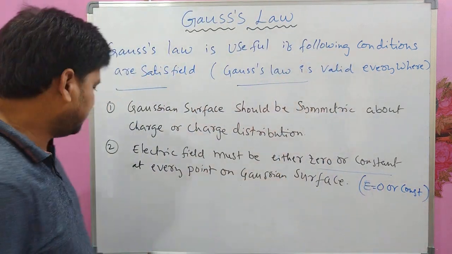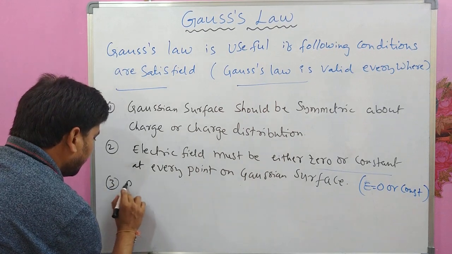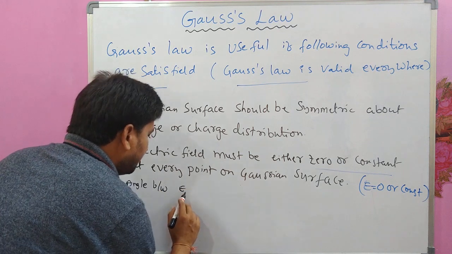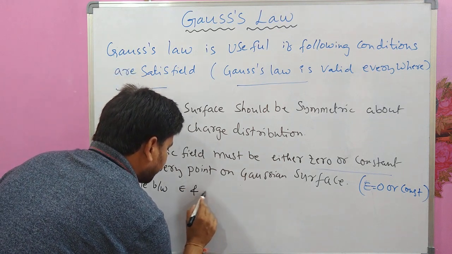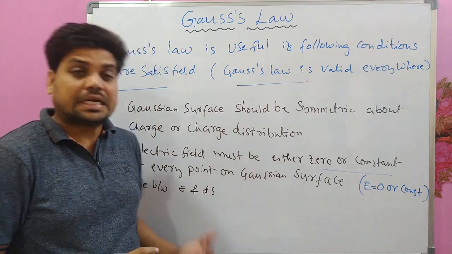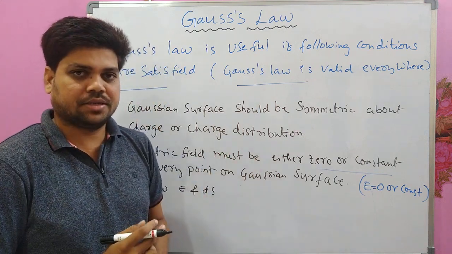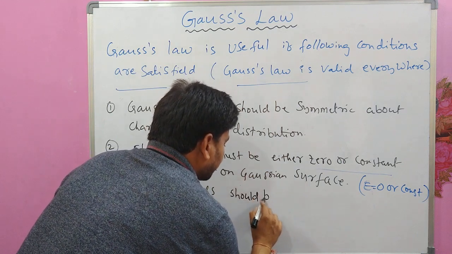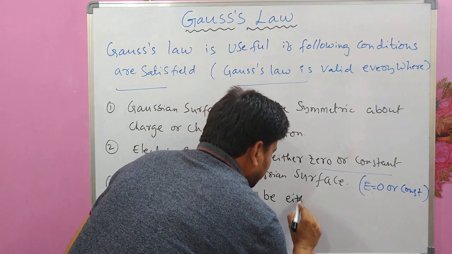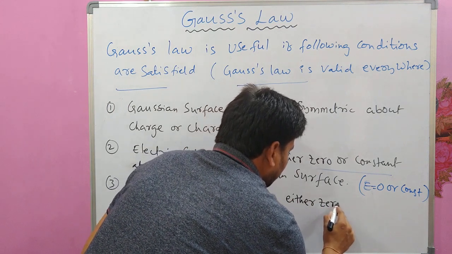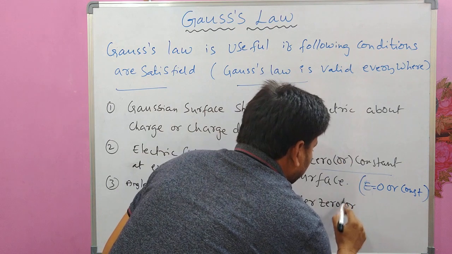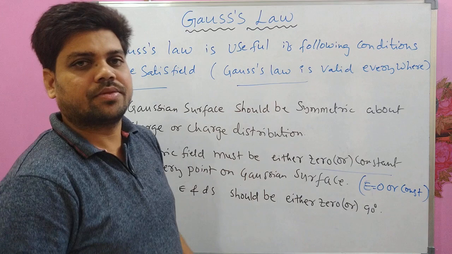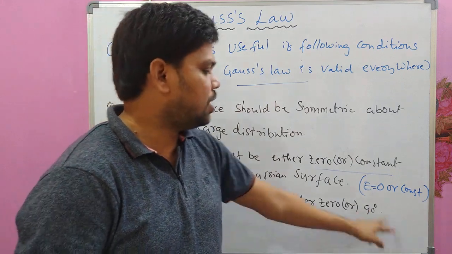Okay, and the third point is the angle between E and ds, you can say the electric field and the area vector, should be either 0 or 90 degrees. Either 0 or 90 degrees.